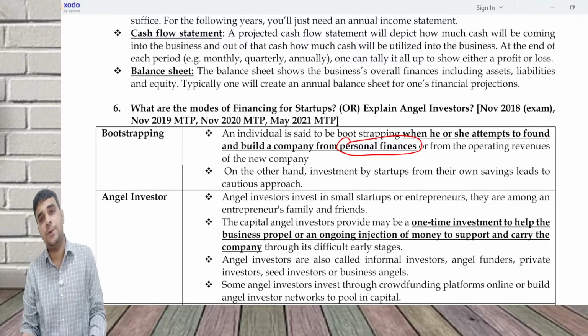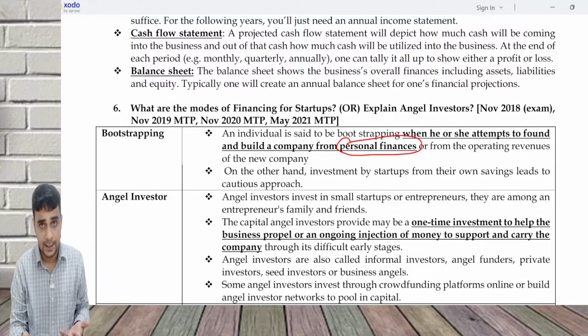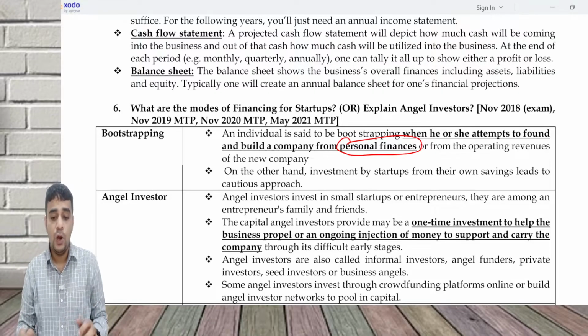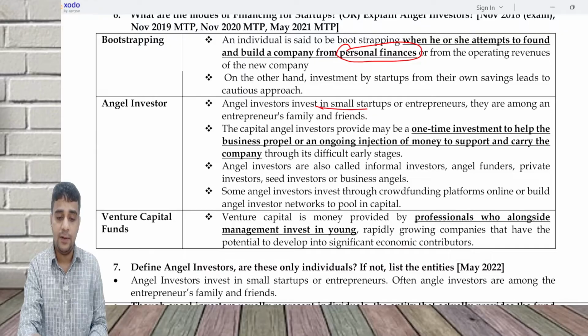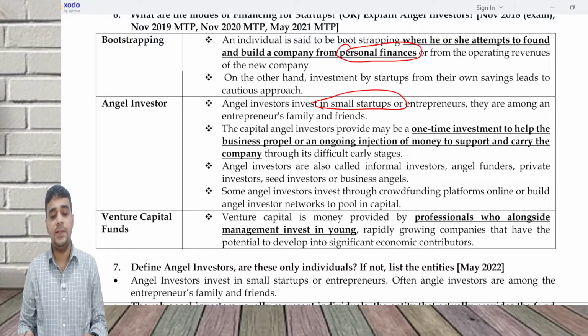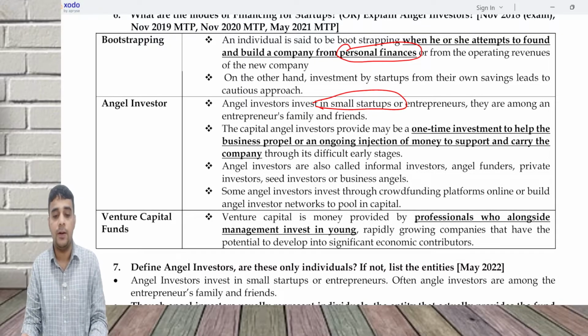What is an angel investor? Basically, Ratan Tata is an angel investor. These are a set of people who invest in small startups. Angel investors invest in small startups or entrepreneurs.